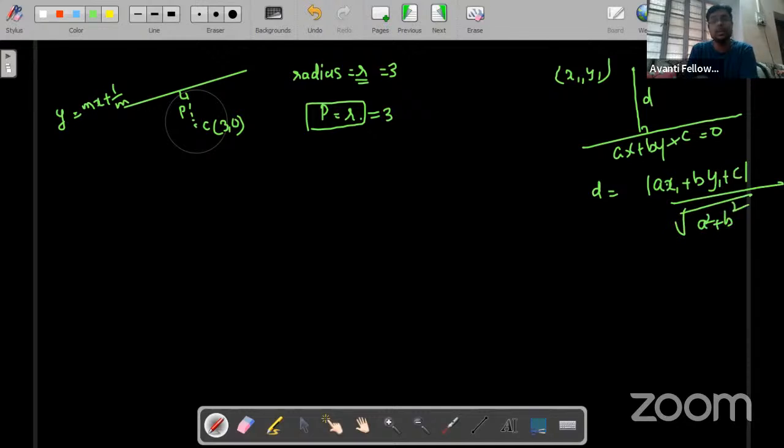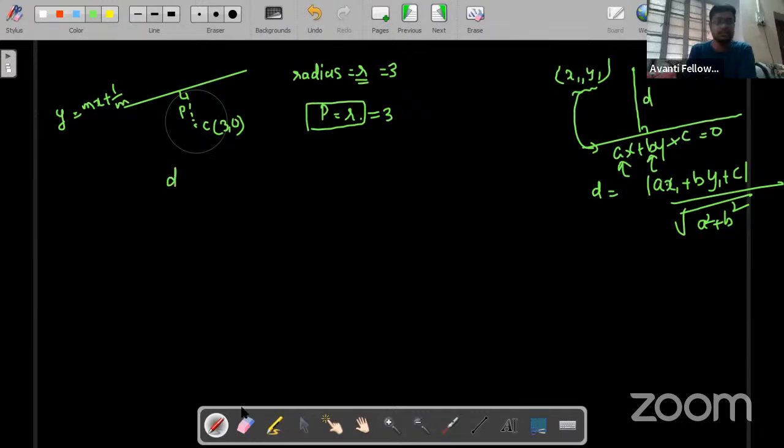Means we are simply putting this point on the line, taking modulus and dividing the whole thing by under root of sum of squares of coefficients of x and y. So simply we'll use this.